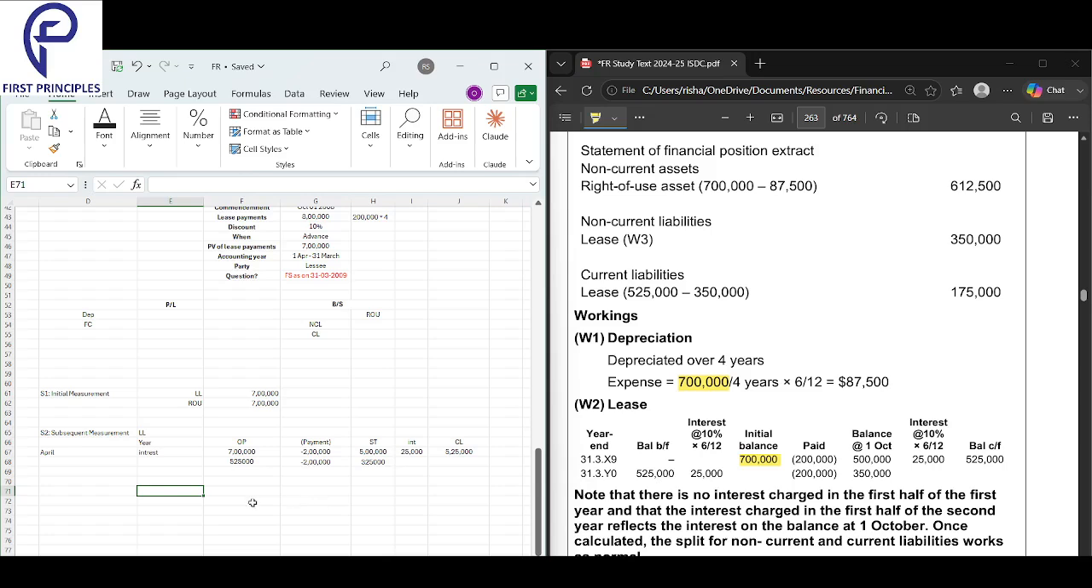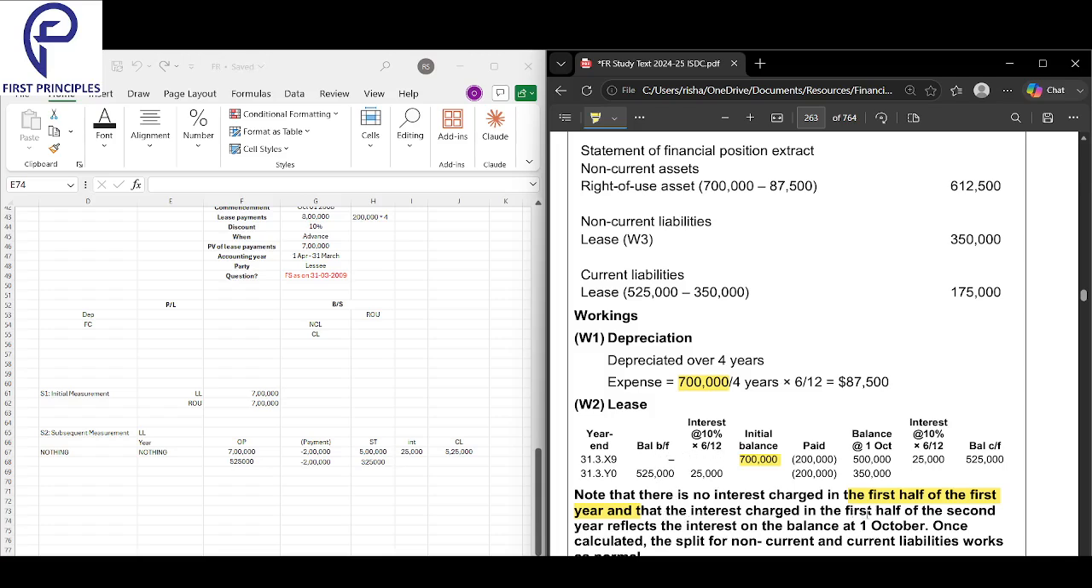So this table will be made as per the year. But here we have nothing, first of all because the lease never started. First 6 months, there is no lease and no interest, because it never started. Our opening ideally was nothing. Initial balance, obviously, we started at 7 lakhs. So there's no interest charge in the first half of the first year.